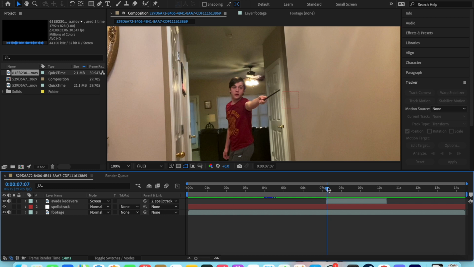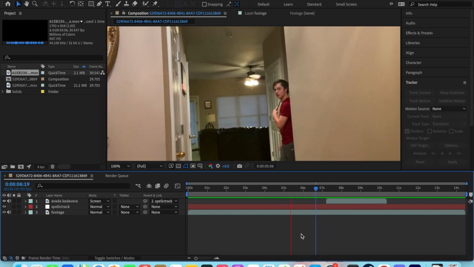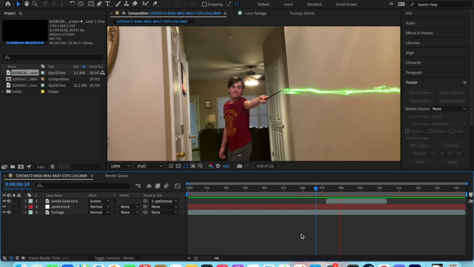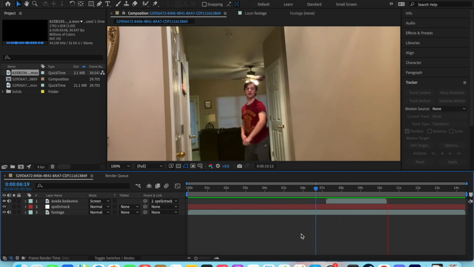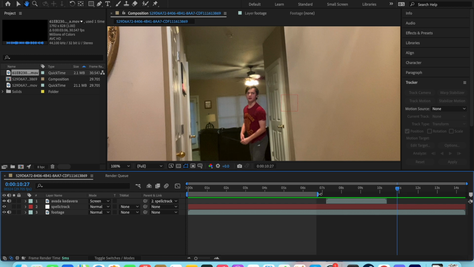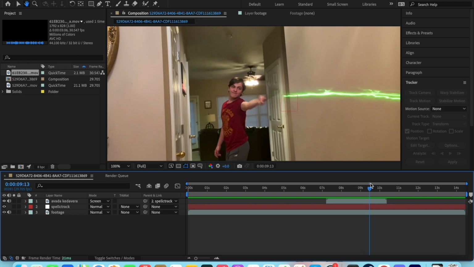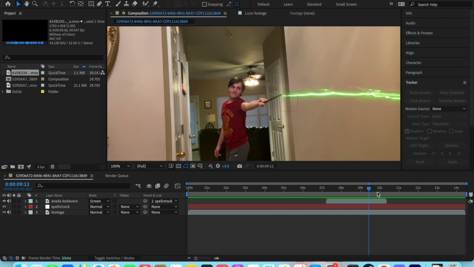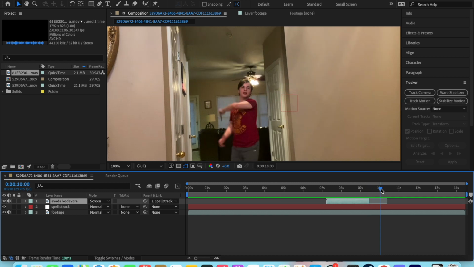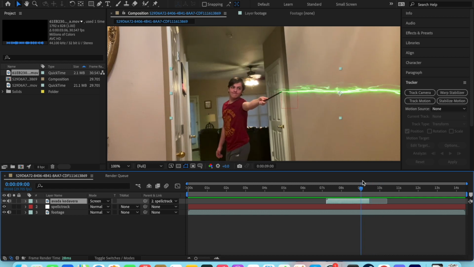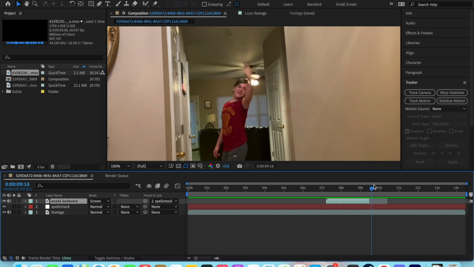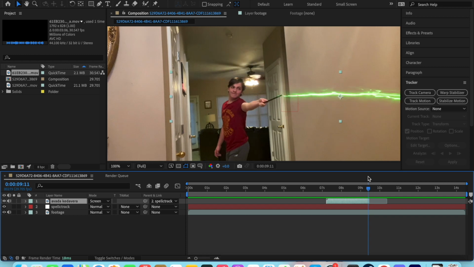So now that you have pick whipped it, it should look something like this. Now that you have something like that, you should also realize you want to cut it when that happens. So you've got to cut it like I did so that it is not staying there after you stop the spell. It looks weird because it just stops. You know, it's kind of weird.